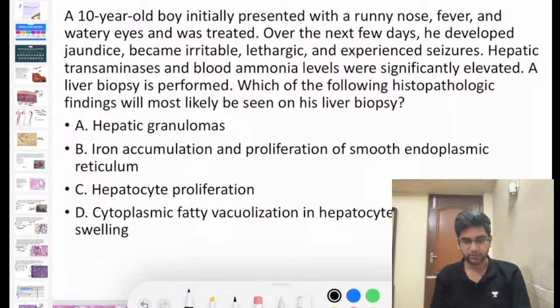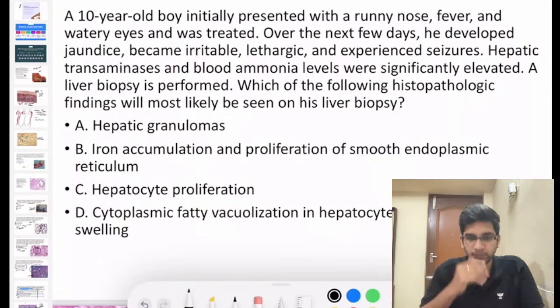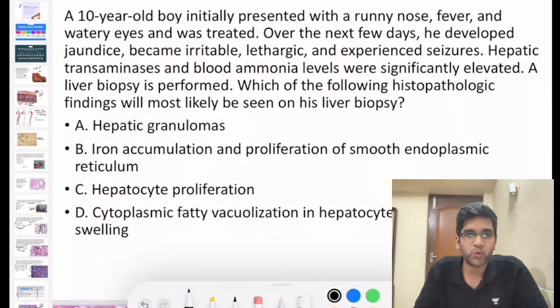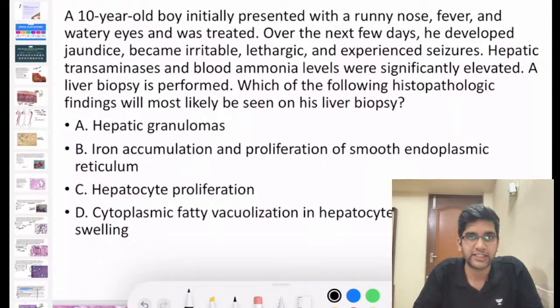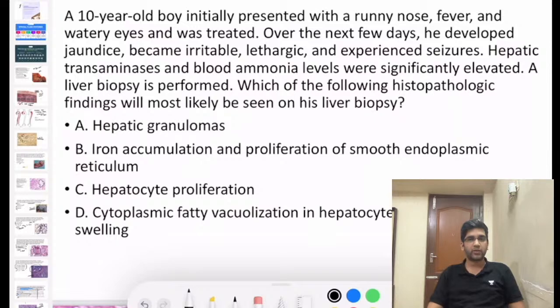Okay, possible diagnosis. Anything which closely comes to your mind? Okay, I'll give you a clue. I'll read through the question. A 10-year-old boy presented with runny nose, fever, watery eyes, and was treated. Over the next few days, he developed jaundice, became irritable, lethargic, and experienced seizures. Hepatic transaminases and blood ammonia levels are significantly elevated. A biopsy of the liver was done. The question is asking what is the classical finding which will be seen in the liver biopsy.